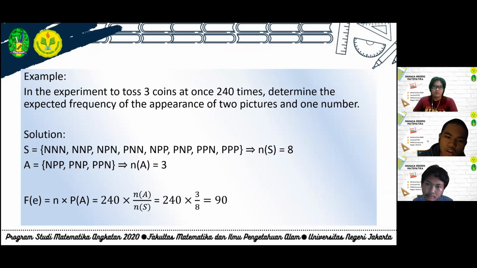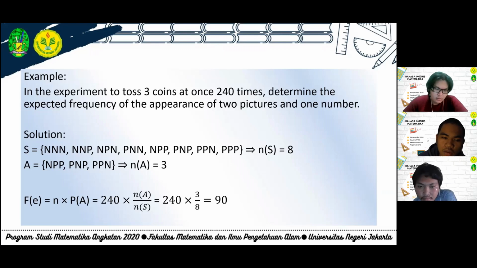So we have n(A) equal 3. So expected frequency equals n times P(A) equals 240 times n(A) over n(S) equals 240 times 3 over 8 equals 90.